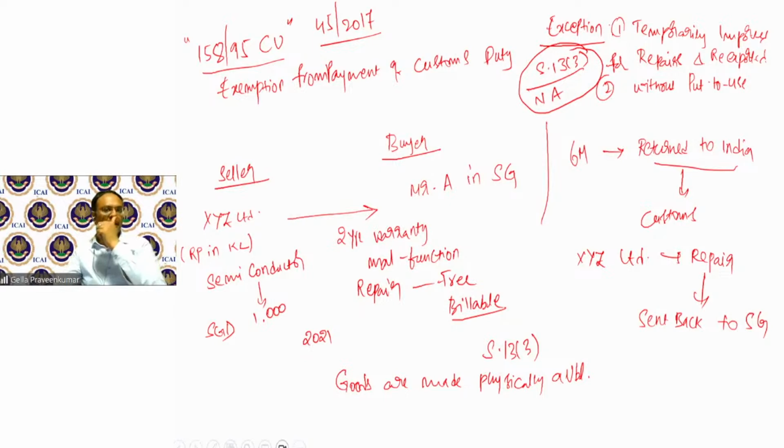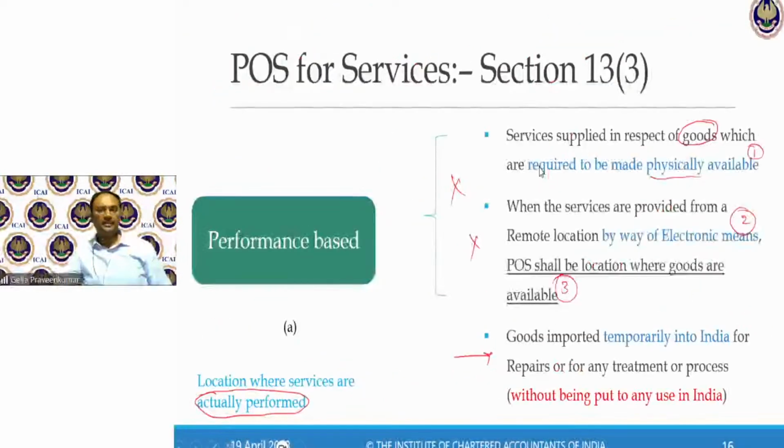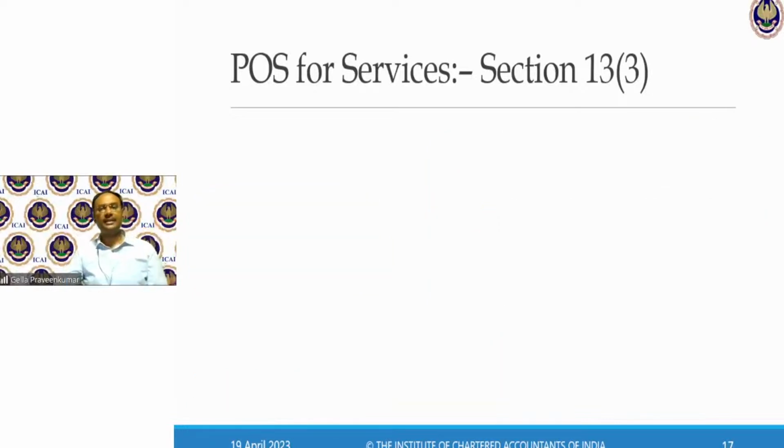Great. Now, let's come back further. So, performance based, wherever the activity is performed, that will be my place of supply. If the activity is done remotely, then where the goods are available, that will be my place of supply. Temporarily imported into India, then this provision is not applicable. Where will I fit in? Go back to 13, go back to subsection 2.